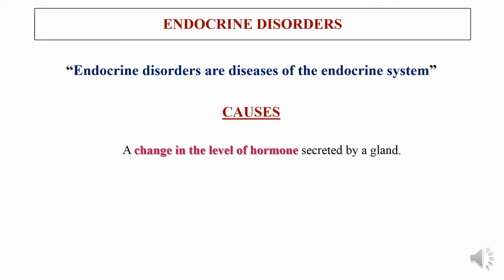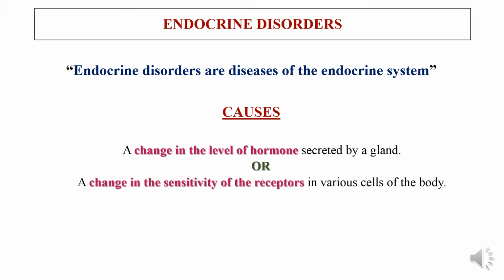And there are two main causes for the endocrine disorders. The first principal cause for the endocrine disorder is the change in the level of hormone. That is, usually a particular organ at a particular time must and should secrete a required quantity of hormone. Suppose the hormone level is increasing more than the normal or decreasing less than the normal, which will be a problem. That is the main cause for the endocrine disorder.